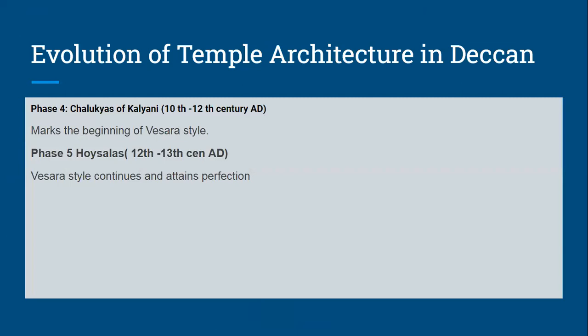There is always a misconception that the Vesara style began under the Badami Chalukyas. No, it began under the Kalyani Chalukyas, and this again represents Karnataka. They settled broadly in the Karnataka area, and it began under them and continued under the Hoysalas. This temple architecture was further continued by the Hoysalas and attained perfection under them.